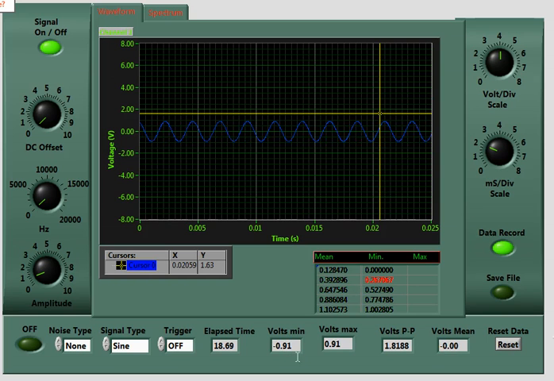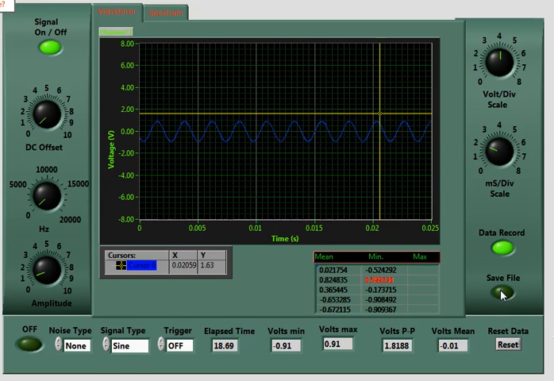Over here we have the minimum voltage, maximum voltage, peak-to-peak voltage. The mean voltage of a sinusoid is of course 0. I have a table here to collect data from for a certain period of time, so I'll go ahead and reset it. And as I do this, I've noticed that it tends to speed up the signal quite a bit, and then I turn it off. So it's not particularly stable, but see it stores the values of the mean and min. I'm having difficulties with the maximum right now, but this is so far working.